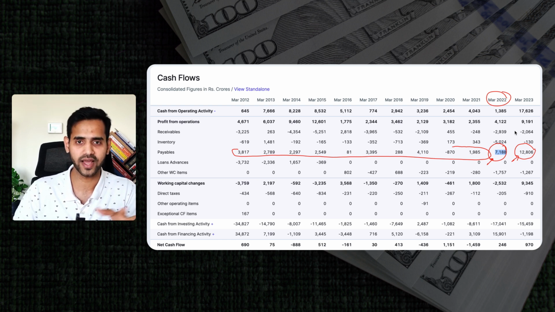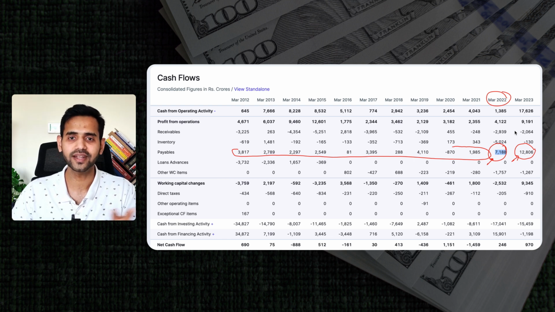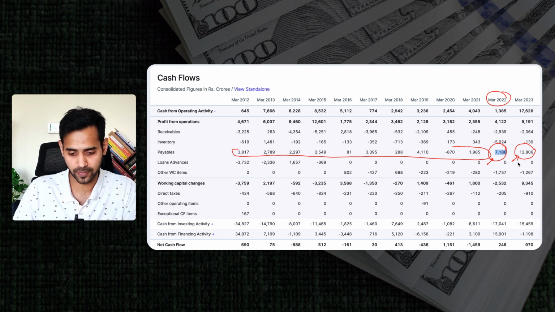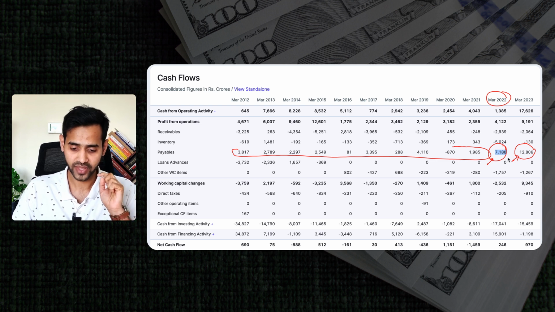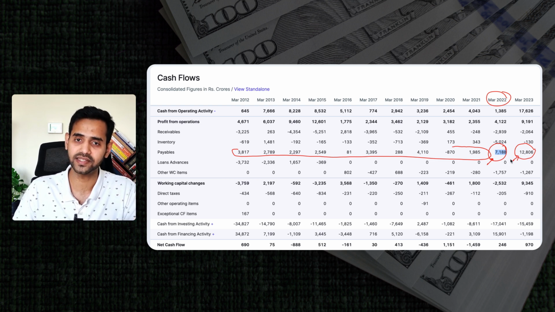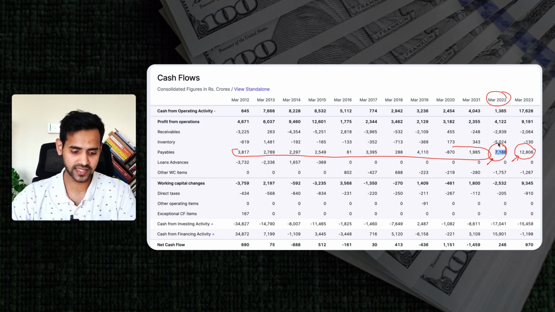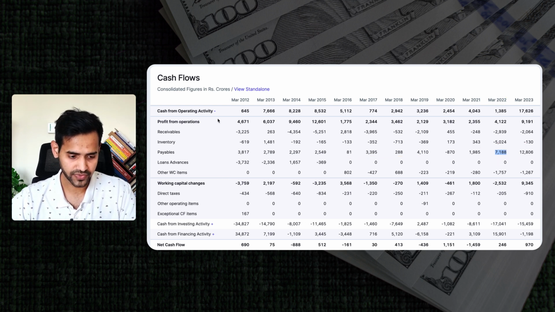If you are one of the suppliers, again, not to go into that debate, but this is something which is worth considering as an investor, that Adani Enterprises are defaulting to their suppliers. Moreover, Adani Enterprises is not paying to their supplier, and further on top of that, they are spoiling their relations with their supplier, and the suppliers are likely to increase the raw material prices that they supply to Adani Enterprises. So this is one thing that we can analyze and interpret from these figures.